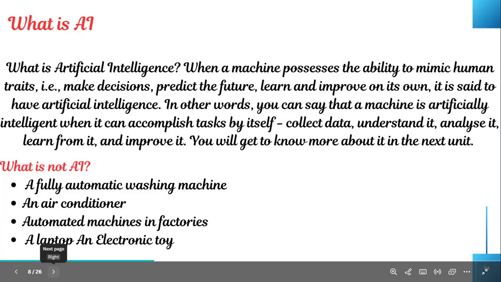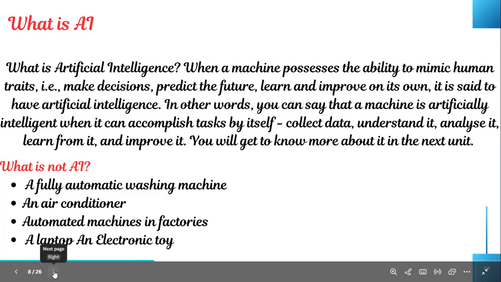And air conditioner, it is also an IoT device, where by using our mobile, most of us will think that we can operate our AC by sitting in our office. We can turn it on, off, all these things. But it comes under what? IoT. It is working with Internet of Things. Automated machines in factories come under what is not AI. A laptop and electronic toy also will come under what is not AI.